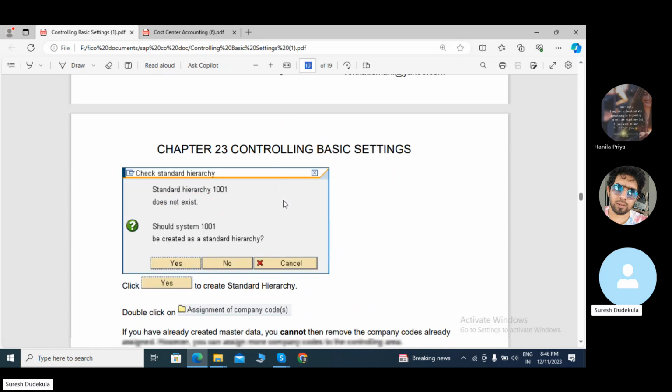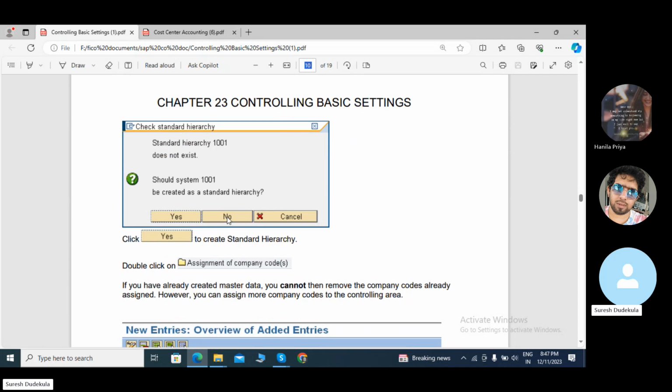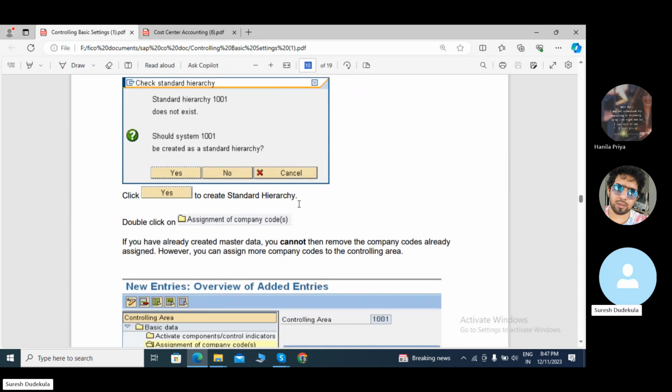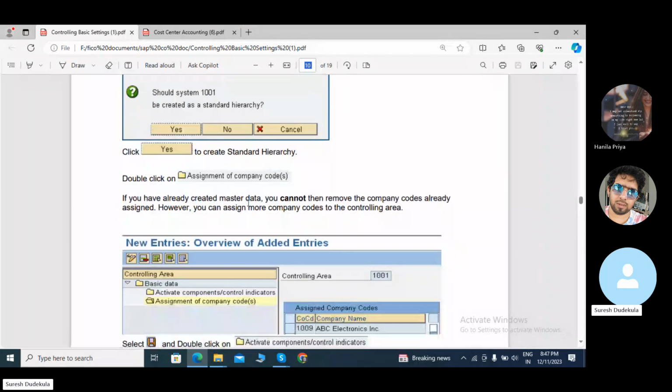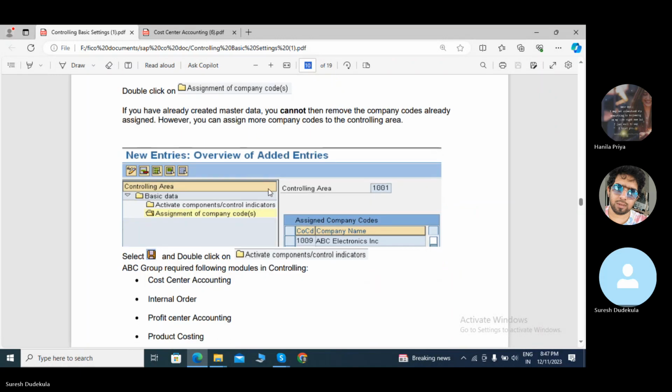Next, once we save, we have to click on yes and create standard hierarchy. We double click on assignment of company codes, then go to new entries. We need to assign the company codes here.